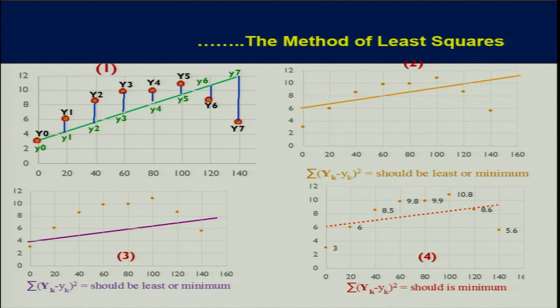After squaring these differences, you can take the total of all these values. There are some other lines, number 2, number 3, number 4. The line which is giving you the least value of the sum of squares of distances is the best fit. And this is what we call method of least squares.